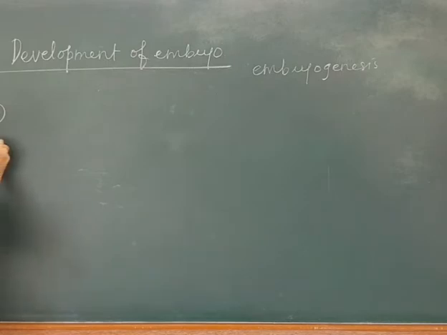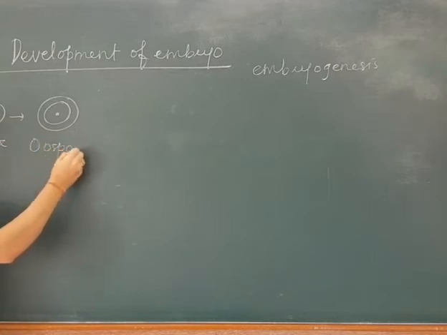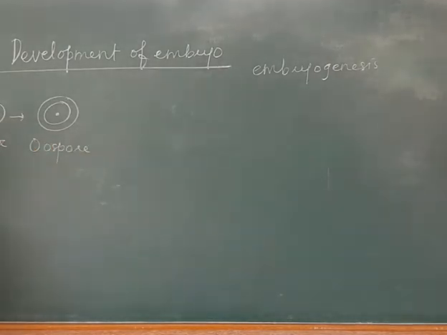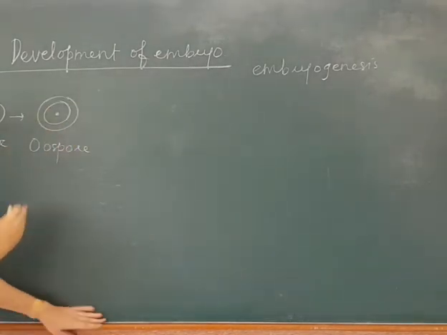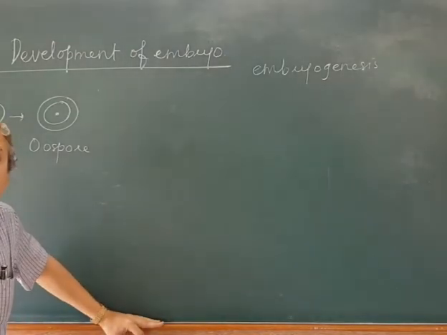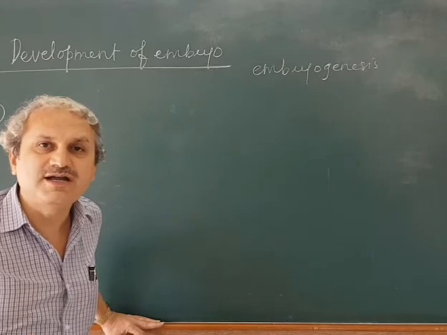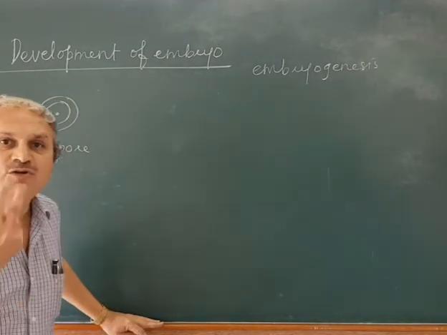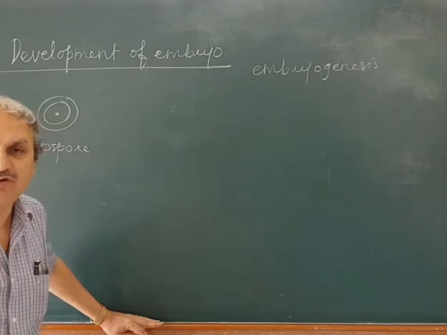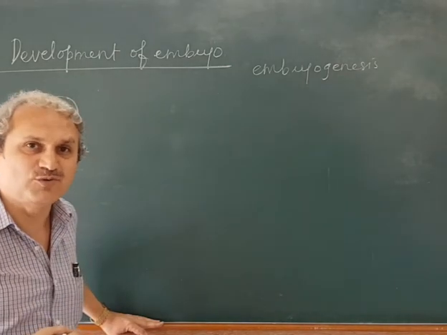the zygote secretes a wall around it. During unfavorable condition, the zygote secretes a wall around it, and it is called oospore. During favorable condition, this oospore divides transversely to form a two-cell structure, which is called proembryo.